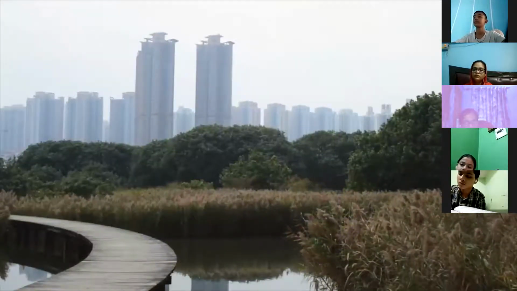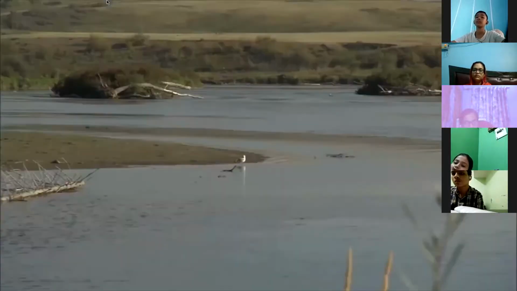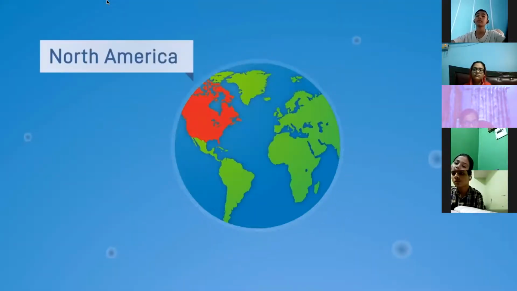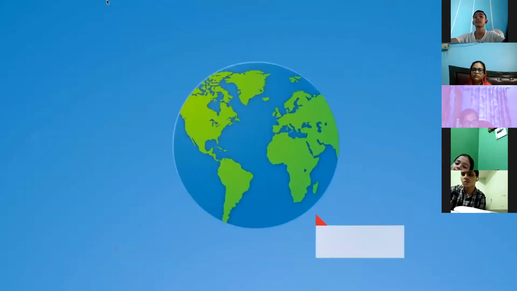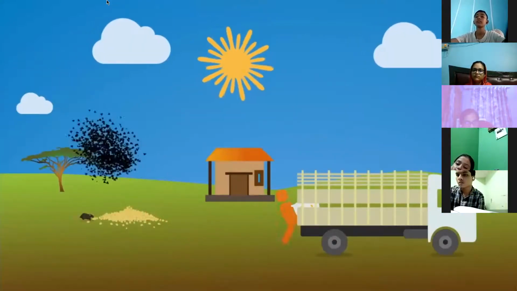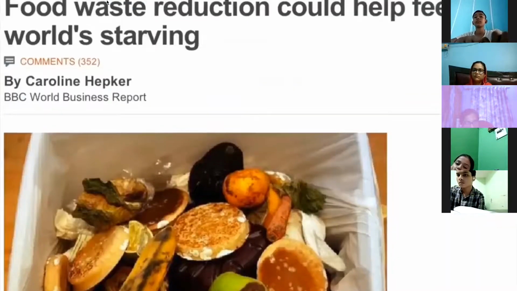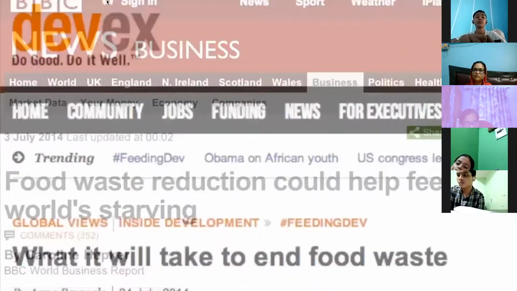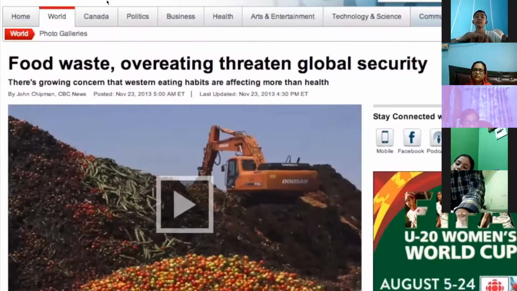Retaining wetlands within communities helps filter nutrients and runoff. In developed countries like Canada and the US, food is thrown out and overconsumed. In developing countries like Kenya, food is lost to unreliable storage and transportation. You may not think it, but hunger is often caused by food waste and inequality, and not scarcity.